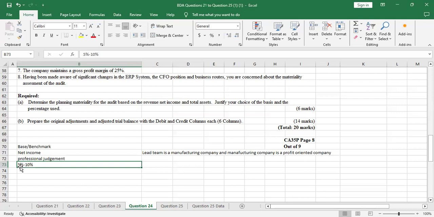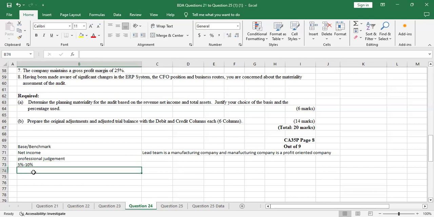The high risk will be associated with a new client or a listed client. If the company is listed, then it has so many shareholders. It's in public, so the risk is higher. The opposite is true: if your client is not new and the company is not listed, then the risk is low.